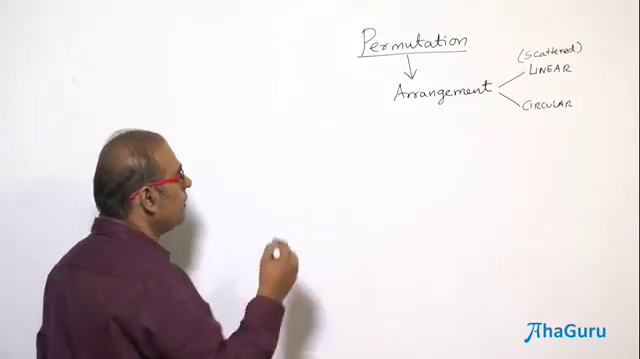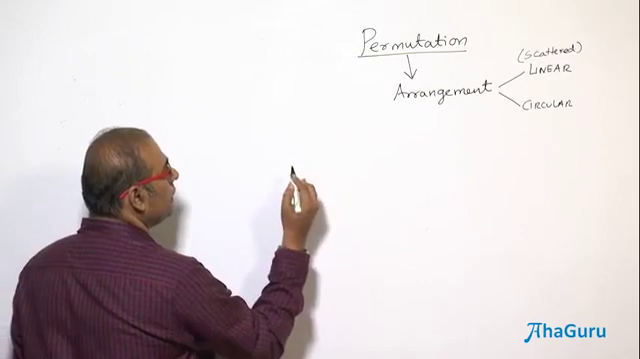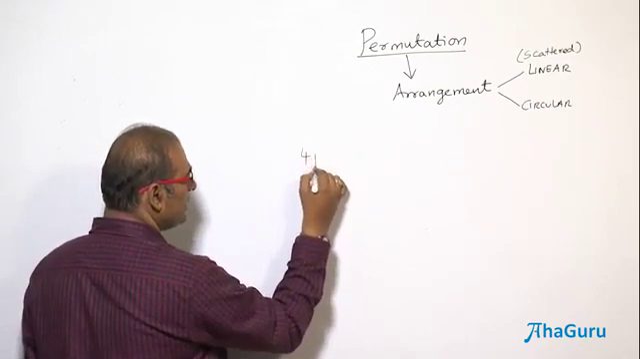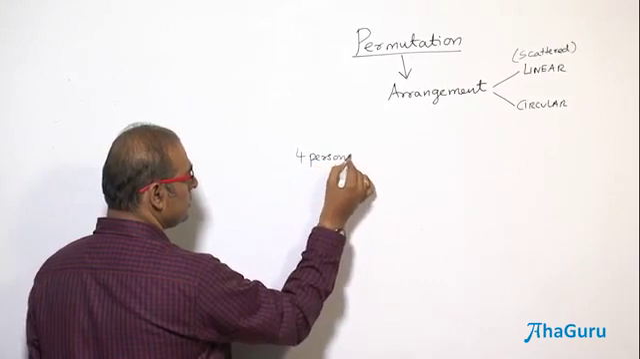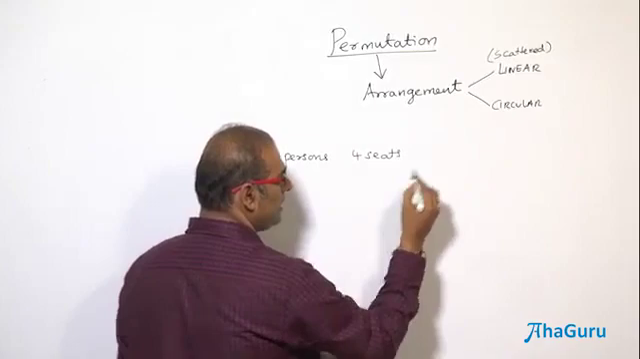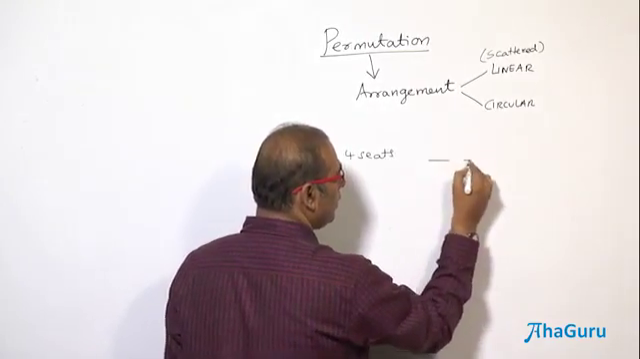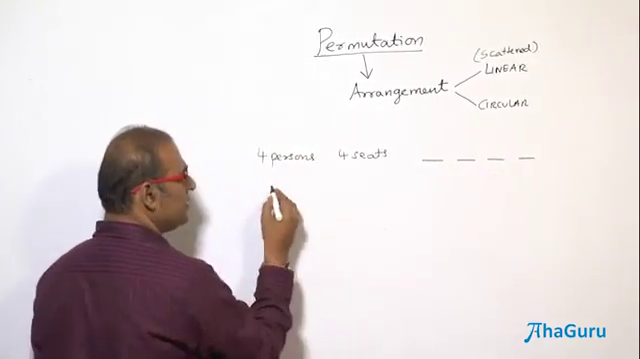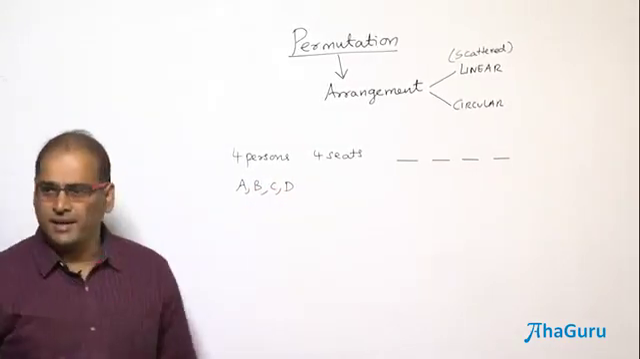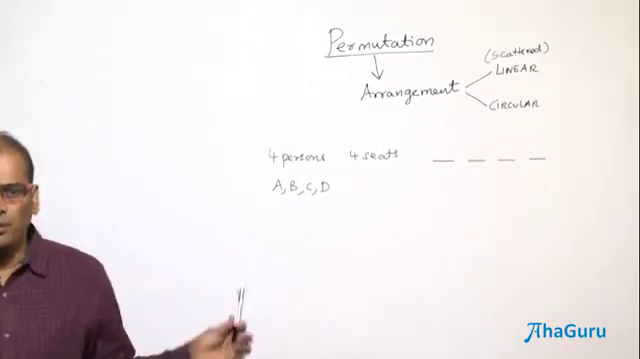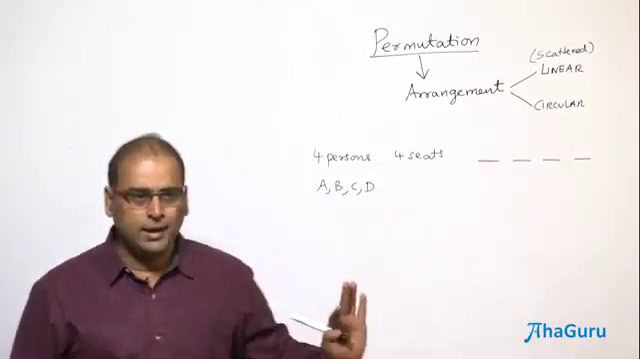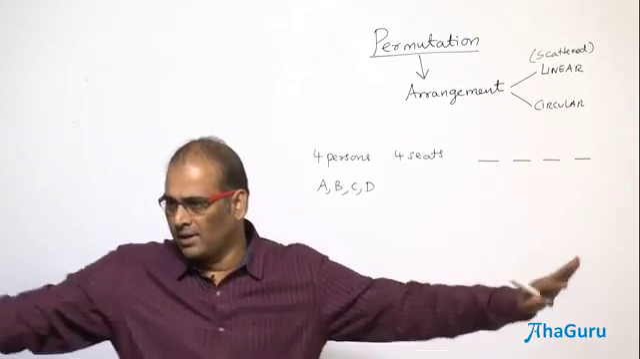Okay, so let us take there are 4 persons and we need 4 seats. Of course, let us take the seats to be like this. The 4 persons may be A, B, C, D. 4 persons should occupy 4 seats, and initially we will take this to be linear, that is the seats are